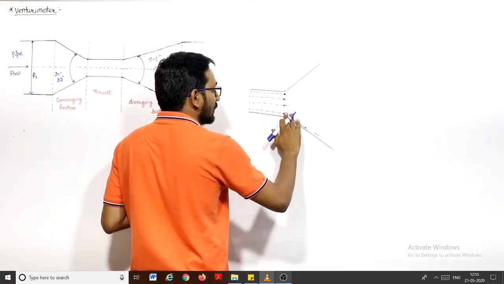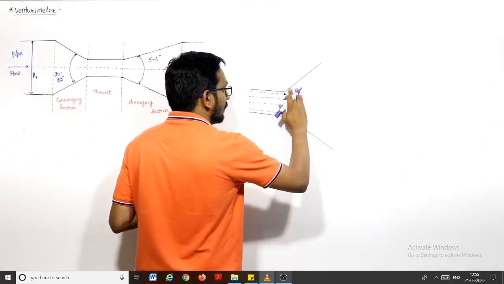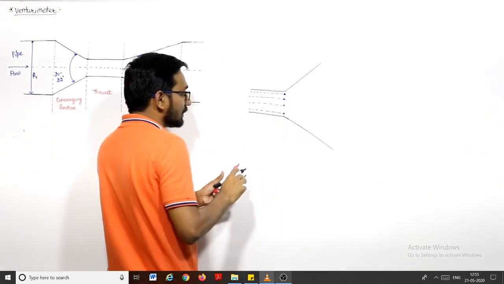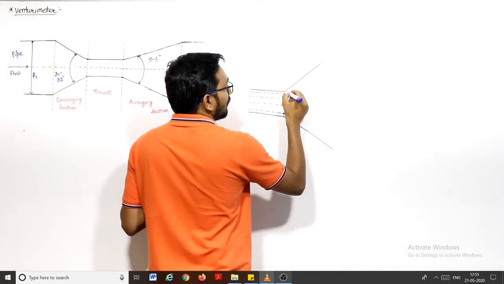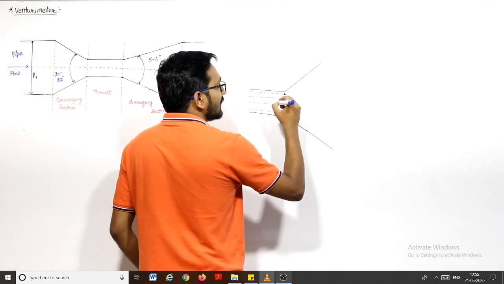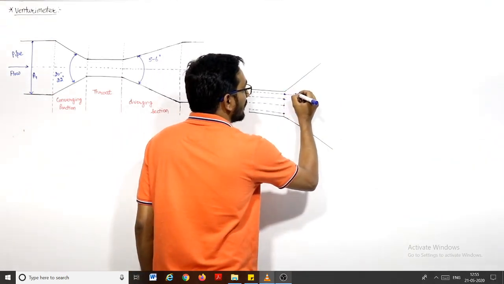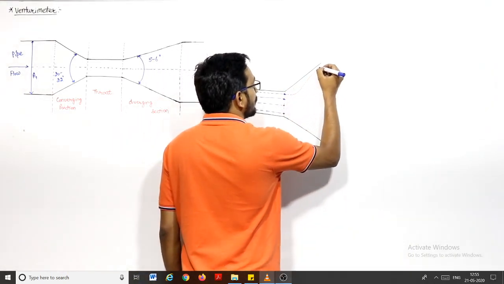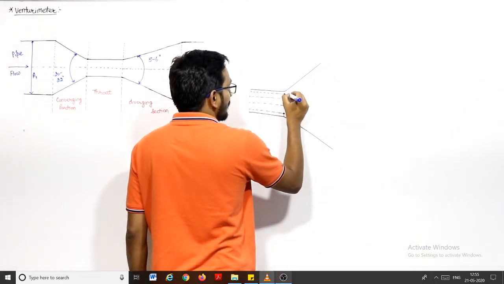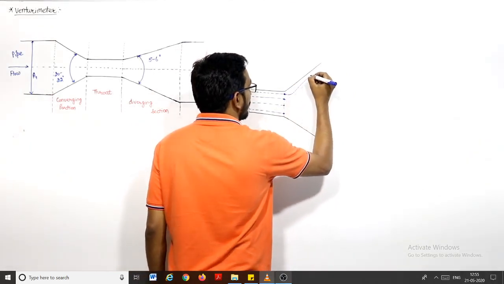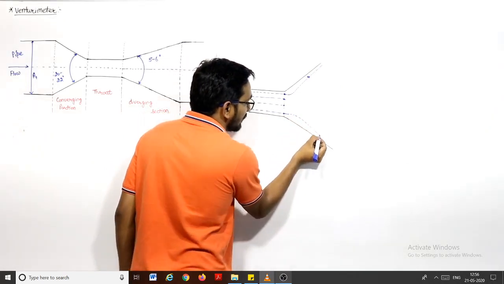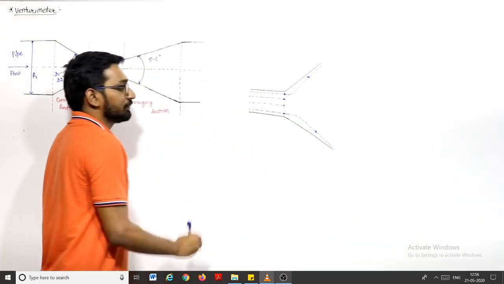Now the fluid particles, or you can say the streamline, will flow like this. How will the streamline flow? This particle will not change its momentum from this direction to this direction suddenly. They will require some time. So this particle will move like this. They need some time to follow this, right? So I take it like this. They will go up to some distance in horizontal, and then they will change their momentum gradually. They cannot change their momentum suddenly. They need some time.